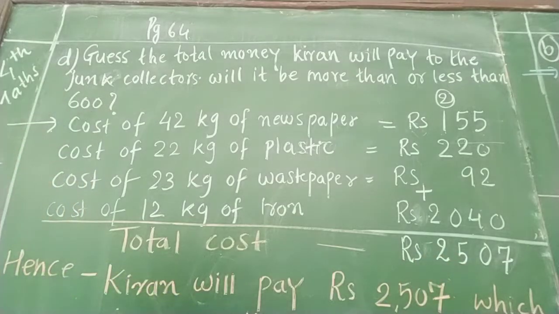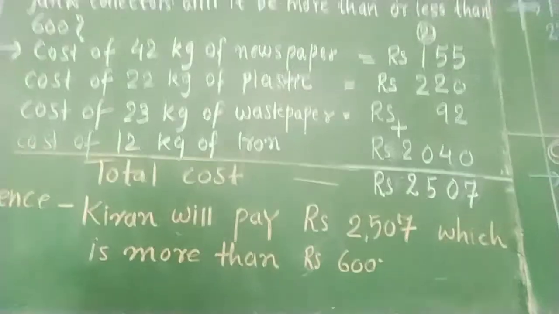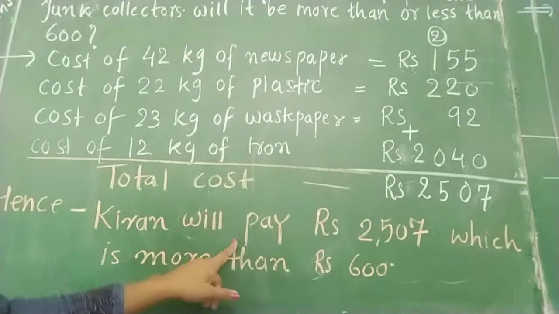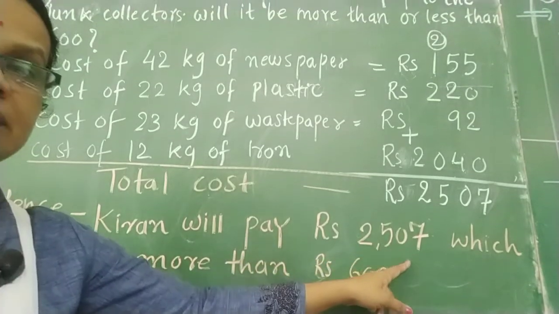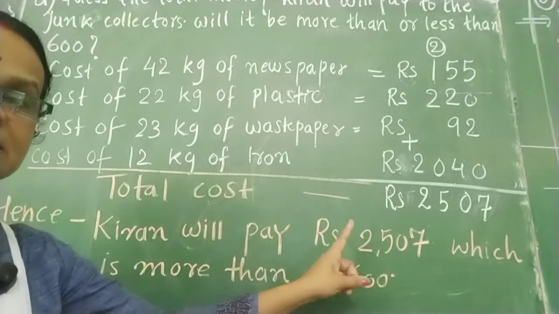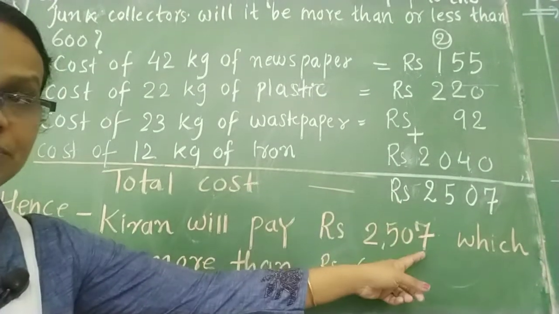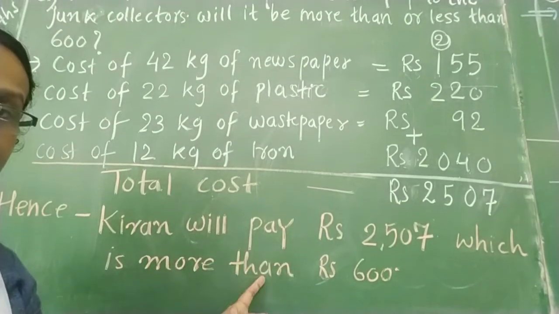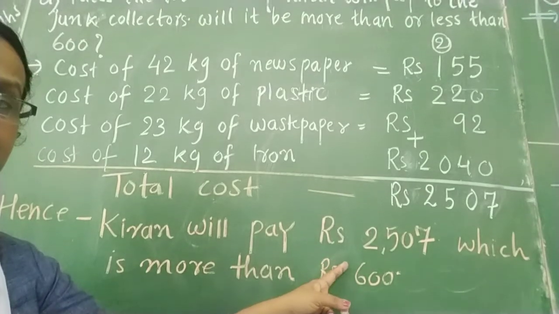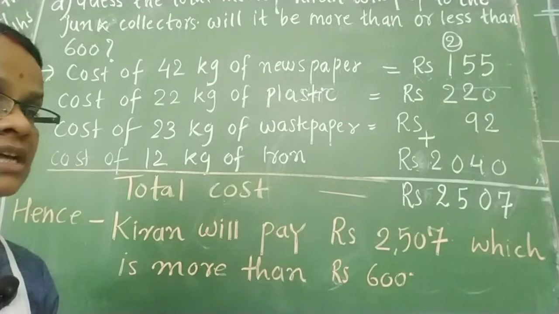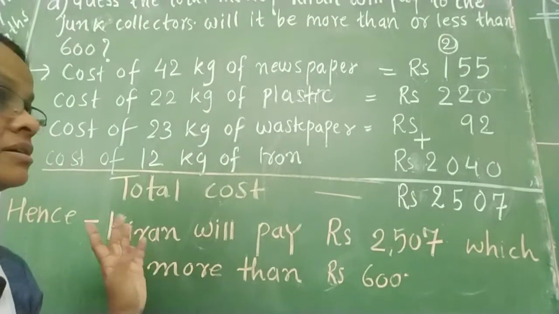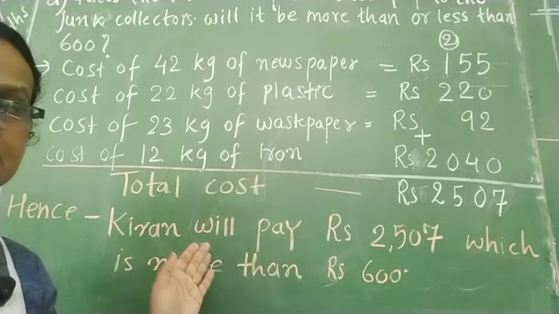So after adding all this I have got the answer 2507. So the question is it more than 600? So I have written Kiran will pay rupees 2507, right? उसने कितने पैसे जंक कलेक्टर को दिए? 2507, which is more than rupees 600, जो 600 से ज़्यादा है. So this is about Kiran and the junk seller or the junk collector. Okay.